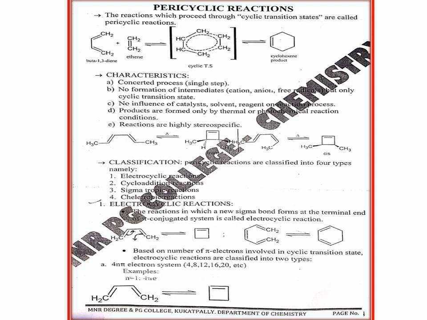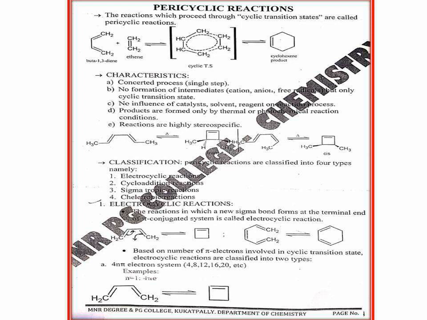Now how many types of pericyclic reactions are there? Mainly four types: electrocyclic reactions, cycloaddition, sigmatropic reactions and cheletropic reactions. Let us consider the electrocyclic reactions first. What is the definition? The reactions in which a new sigma bond is formed at the terminals of a conjugated pi system are called electrocyclic reactions. Obviously, electrocyclization is a reversible reaction, so ring opening also comes under pericyclic reaction.